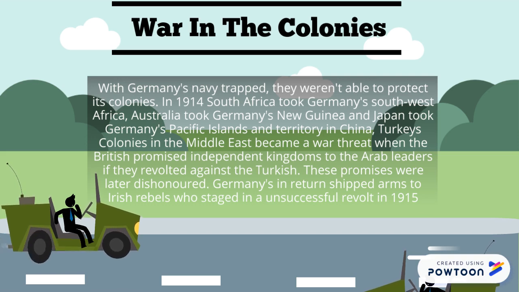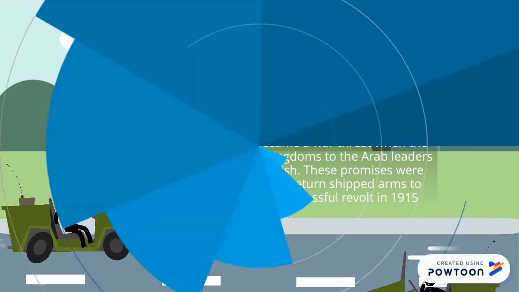to the Arab leaders if they revolted against the Turkish. These promises were later dishonored. Germany in return shipped arms to Irish rebels who staged an unsuccessful revolt in 1915.